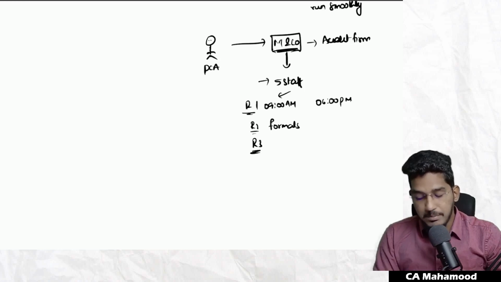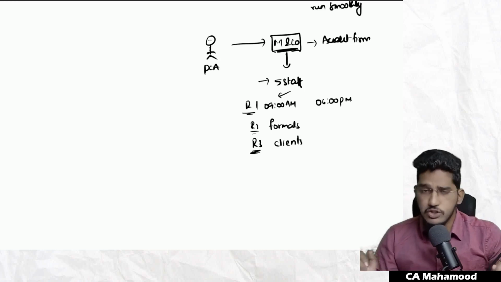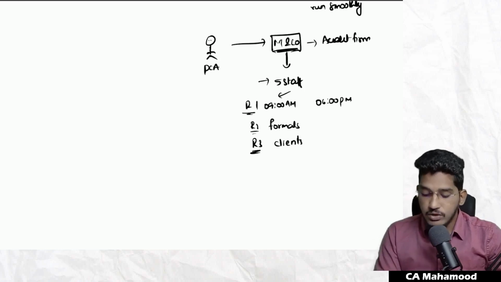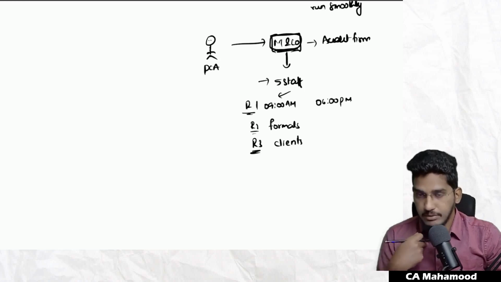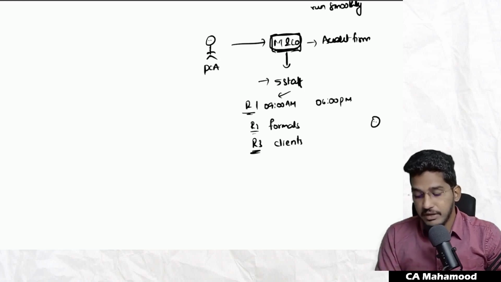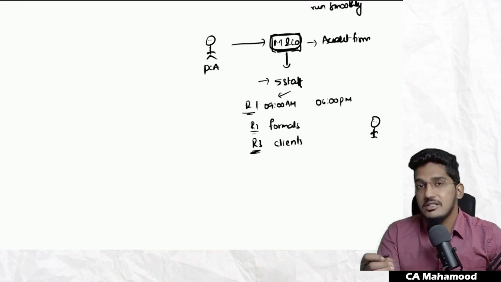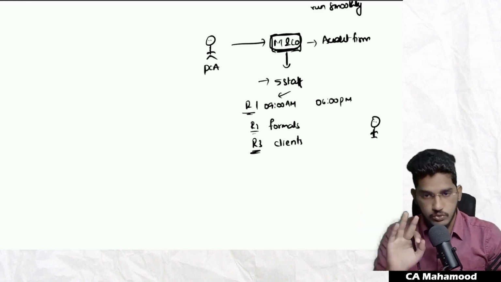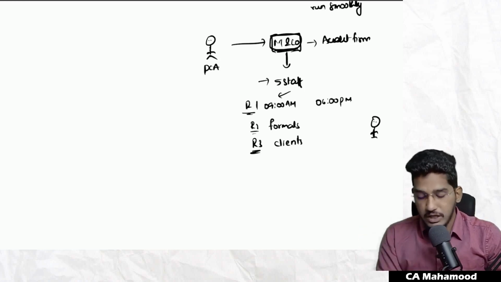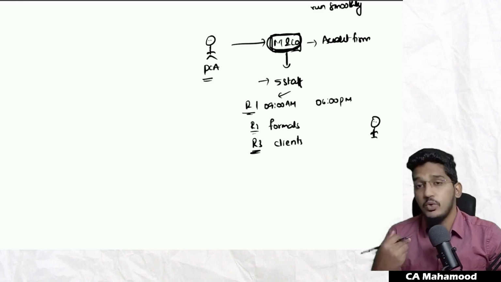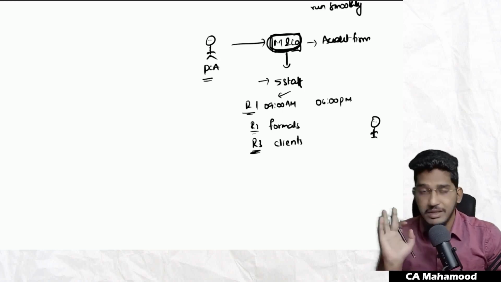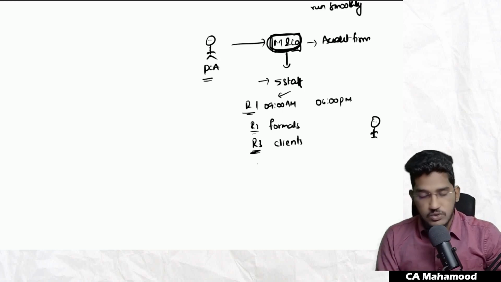Then I put one more rule, rule number 3: you have to behave properly with the clients. There should be a formal reception of the clients. And I told them no one should give any commitment to the client except me. I am the boss, the owner. If a client comes to the office and says, sir, I want certain work to be done, can my article assistant say, yes sir, we will do the work for you? No. I kept a rule in my office that a work can be accepted only by me, being the owner. So that rule also I have put.